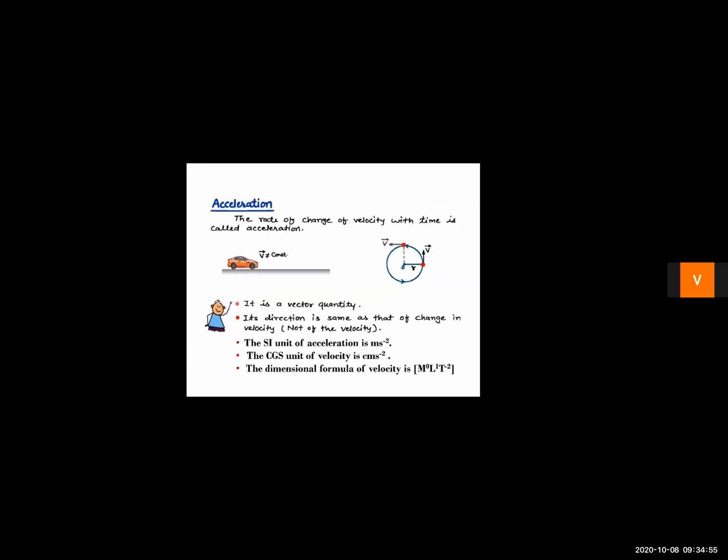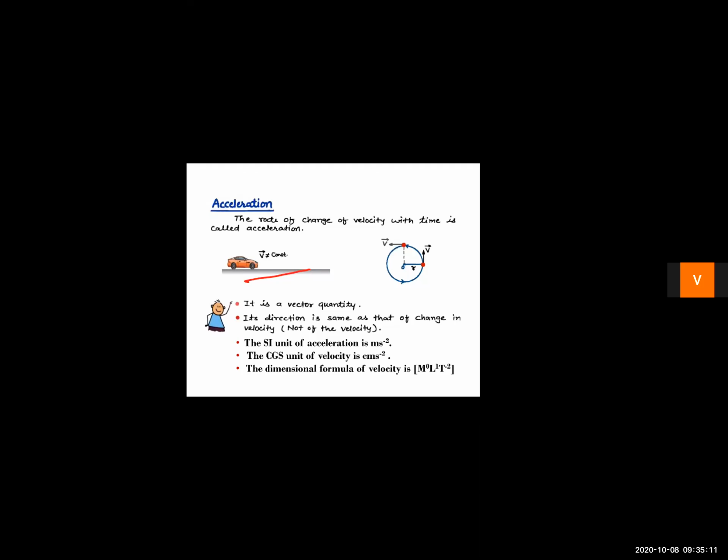Right, children? Here we are having two examples. Here as you can see that the car is moving on a straight path, but its magnitude of velocity, that is its speed, is changing.